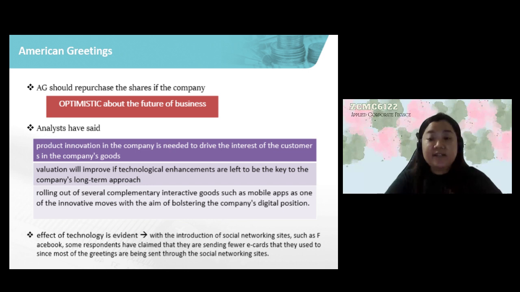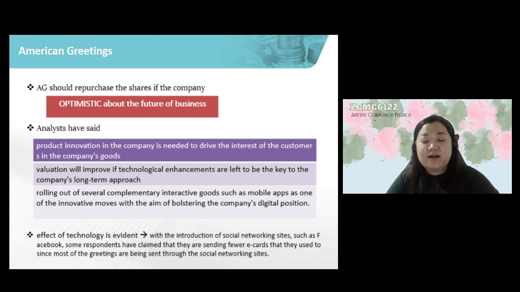For the recommendation part, AG should repurchase the shares if the company is optimistic about the future of the business. Analysts have said that product innovation in the company is needed to drive the interest of the customer in the company's goods. The valuation will improve if technological enhancement is left to be the key for the company's long-term approach. Instead of this, there is the rolling out of several complementary interactive goods, such as mobile apps, as one of the innovative moves with the aim of bolstering the company's digital position.